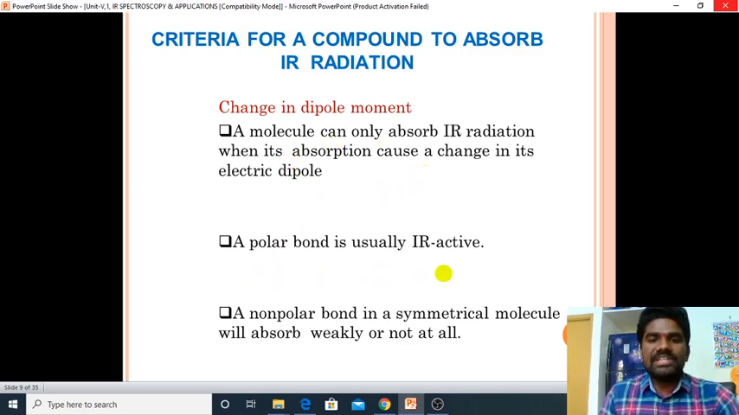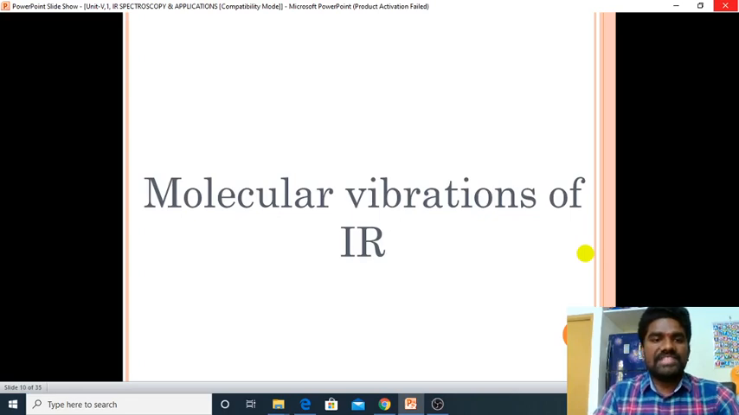A polar bond is usually IR active. Why? Because there is a change in the dipole moment, isn't it? A non-polar bond in a symmetrical molecule will absorb weakly or not at all, isn't it? In a non-polar bond in a symmetrical molecule, there is no change in the dipole moment, so it is IR inactive. If you see molecular vibrations of IR, we will discuss the vibrations,